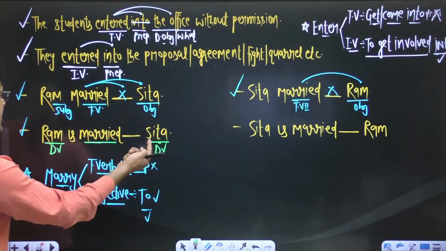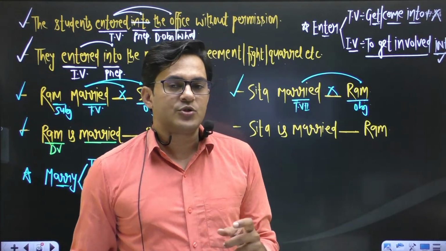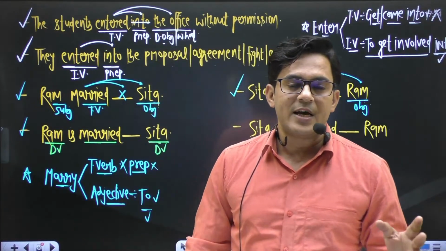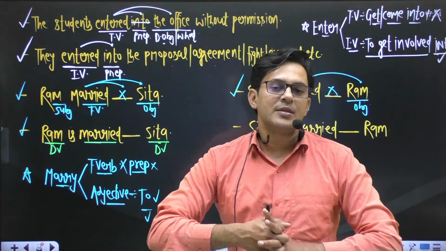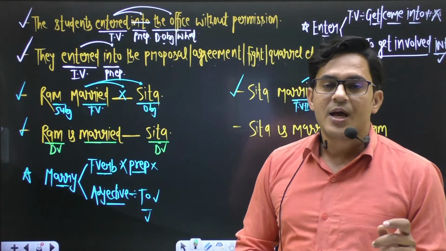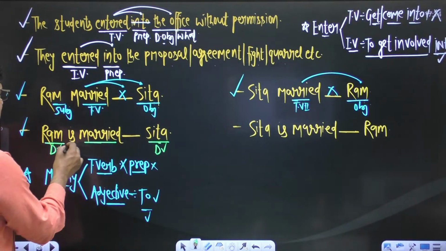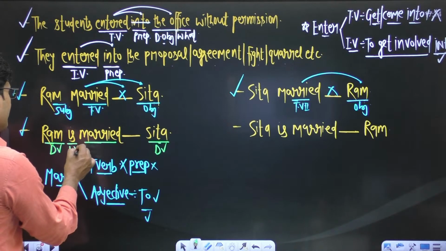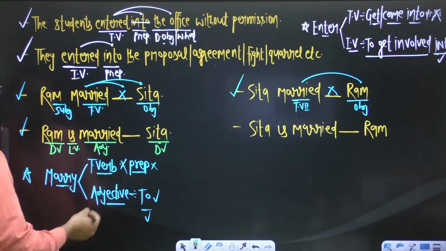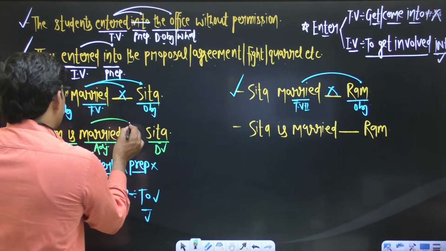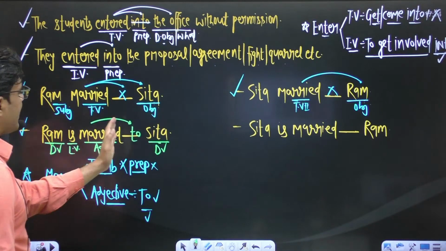Both persons are doers, because marry is an action in which both genders are involved, whether you are talking about bride or groom, both are involved in this activity or process. If both are doers, it means this sentence is not in passive voice, this is a linking verb, and after the linking verb this word married is an adjective, and with this adjective we use the preposition to. So now the sentence will be Ram is married to Sita.